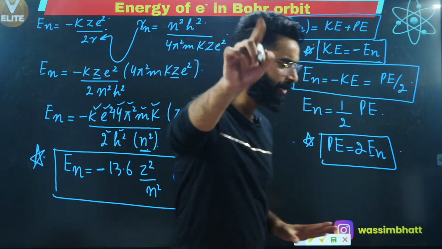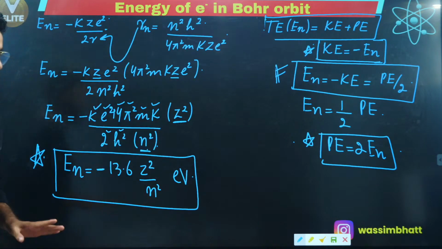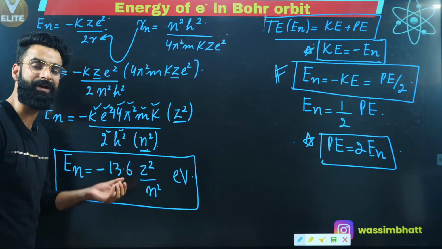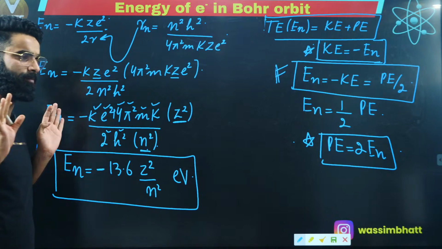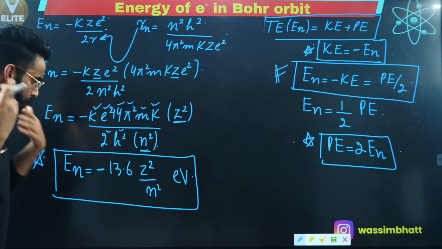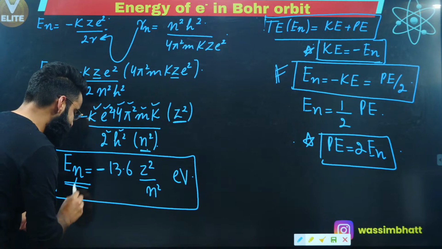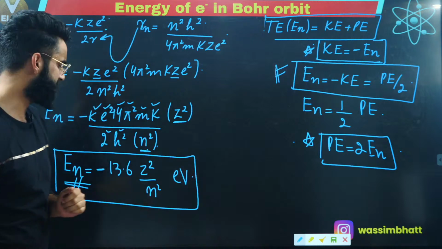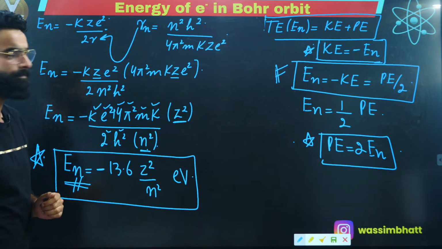Let me know in the chat box if everything is clear till here. Well people, if you got the total energy possessed by the electron, you can calculate kinetic energy, you can calculate the potential energy, right?